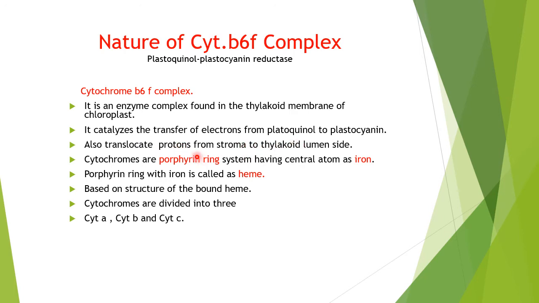Cytochromes, what are cytochromes basically? We have seen, while going through the electron transport chain, they are porphyrin ring systems having a central atom of iron, and the porphyrin ring with iron is called heme. So based on the structure of the bound heme, cytochromes are divided into three types: cytochrome A, cytochrome B, and cytochrome C.